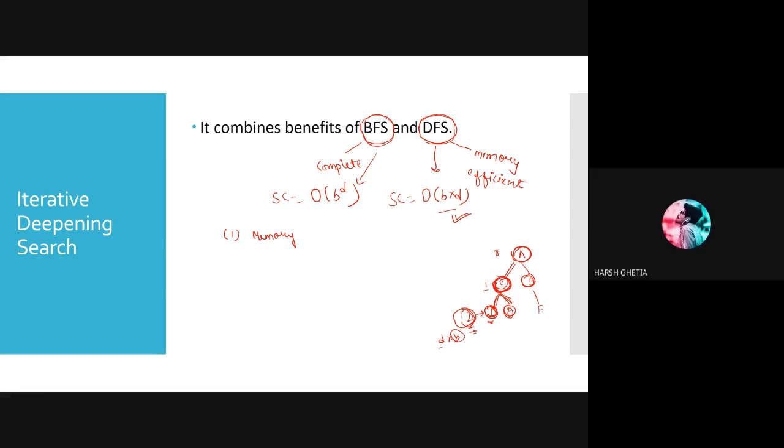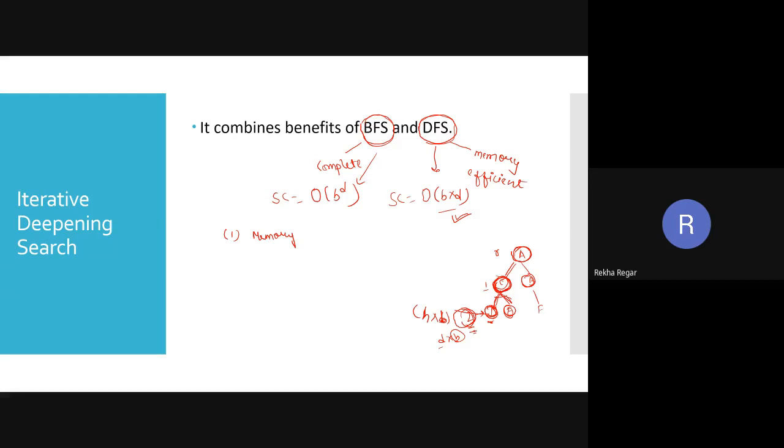Yes, ma'am. Because of this, you have to multiply by the branching factor. If you are saying this is h, then you have to say it is multiplied by the branching factor. It means whatever children we have must be stored, because if the goal is not found, I need to know where to go. So I need to store them inside the memory, and after storing them I can go to that node also. Yes, ma'am. Got it? Yes, ma'am. Okay.